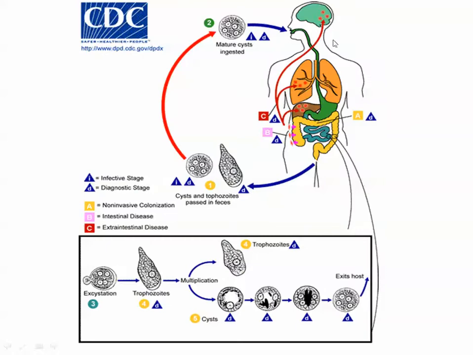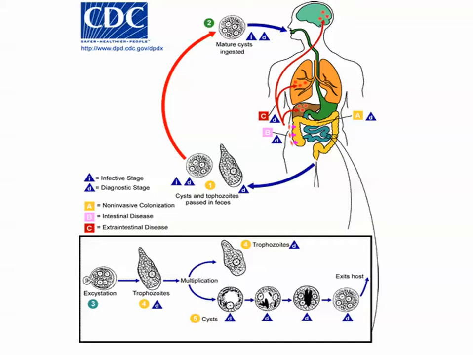Now this is a very simple diagram showing the parasite life cycle. The parasite enters the human, which is the main host of this parasite, by the mouth, through contaminated water or contaminated food. Now it enters the digestive system, the stomach. Somebody asked why it is not digested by the acidity of the gastric secretion. The answer is that the mature cyst is so strong that it is not affected by the acidity of the gastric secretions.